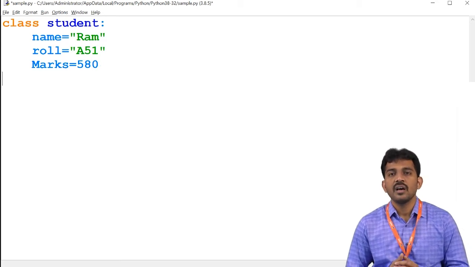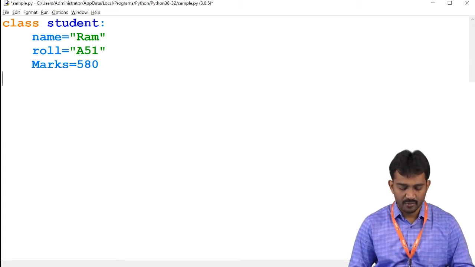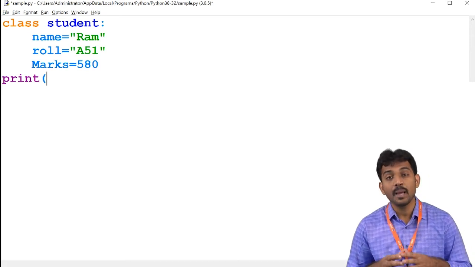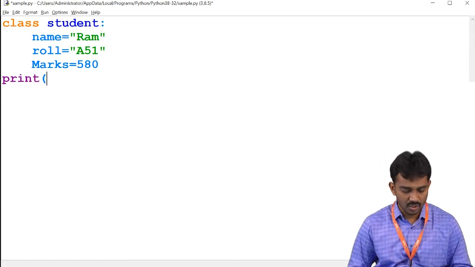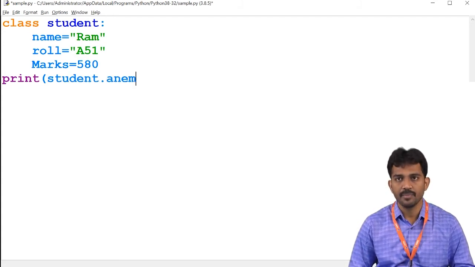Now, how to access the class data? If you use a print, it is available in which class? In the student class. So you just use print student dot name.